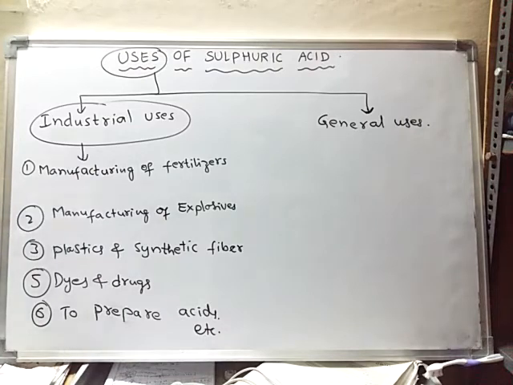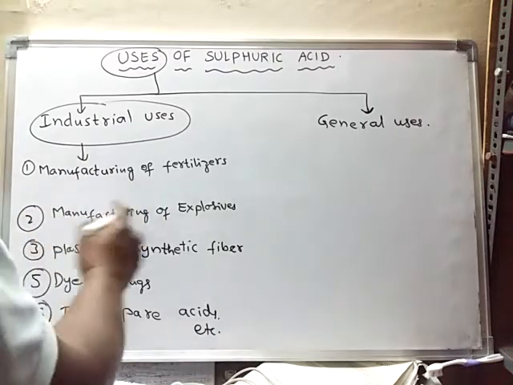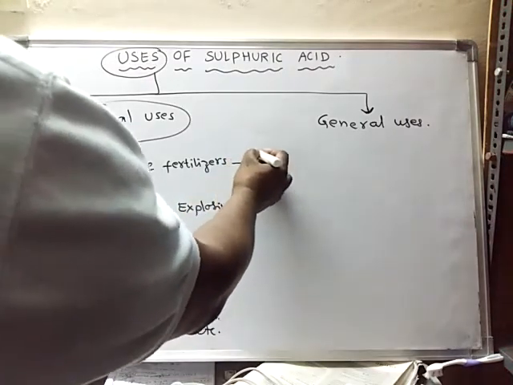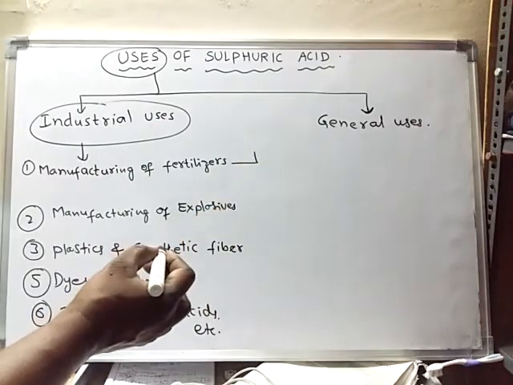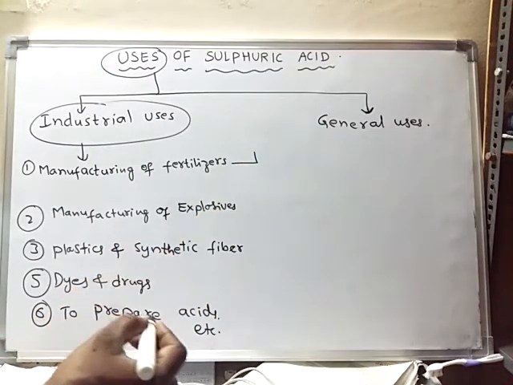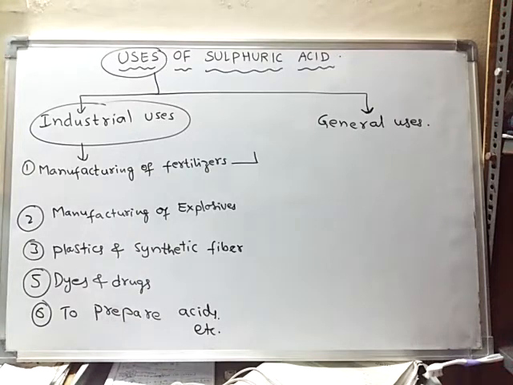So now we will learn some points regarding the manufacturing of fertilizers. What type of fertilizers are prepared from this sulfuric acid?